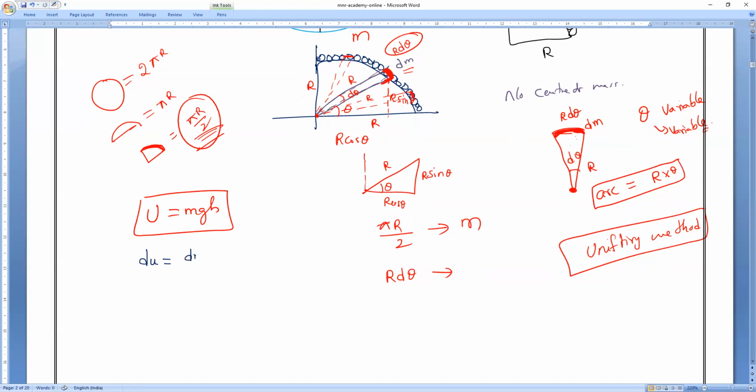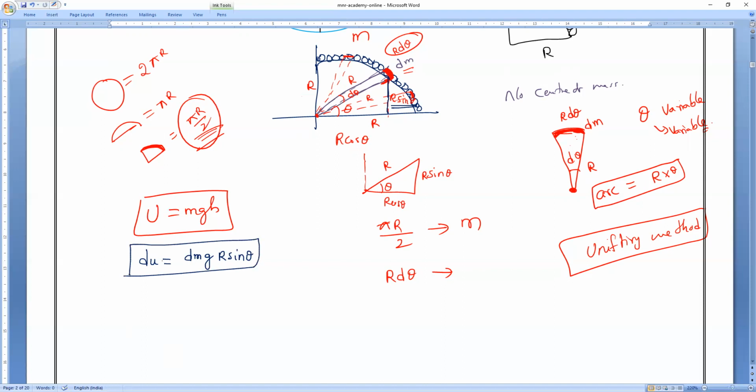Not m. M becomes small. dm. And g is what? dm only. And h is equal to what? Check it, everybody. h is equal to r sin theta. r sin theta. Understood or not? All of you. So that is what it is.